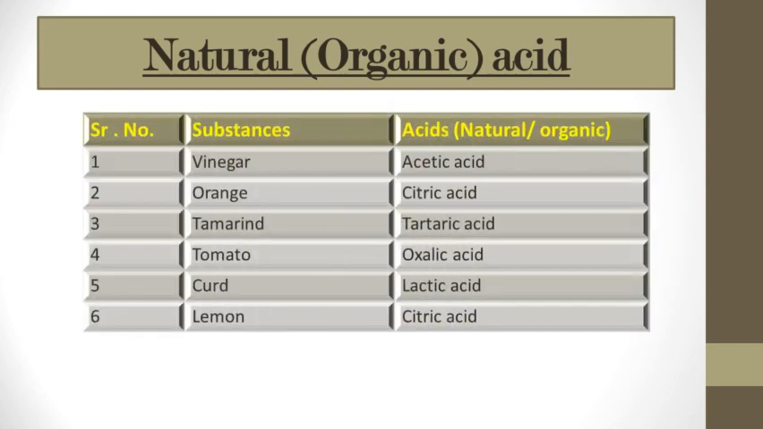And a few substances having natural acids are as follows. This is a table which contains examples of natural acids. Let's see one by one. First is vinegar, in which acetic acid is present. Organic means natural acid. Orange contains citric acid, tamarind contains tartaric acid, tomato contains oxalic acid, and curd contains lactic acid. Lemon also contains citric acid. So these are the natural or organic acids which we have in our diet also.